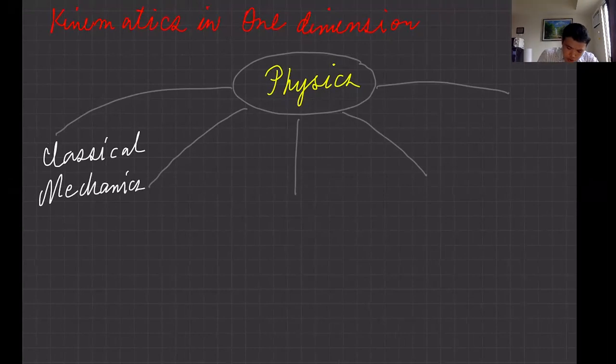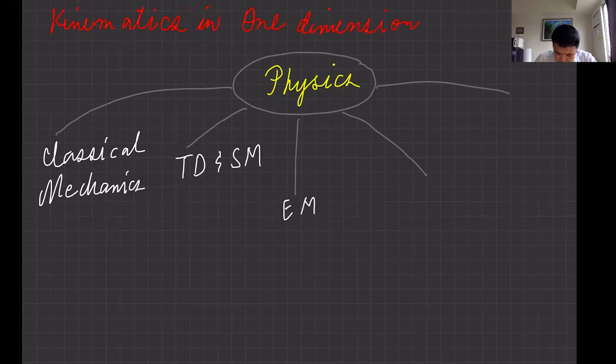and others would be, for example, thermo, I'll just use a symbol. So you can have thermodynamics, and sometimes it includes statistical mechanics, StatMech. And also you have electromagnetism, EM.